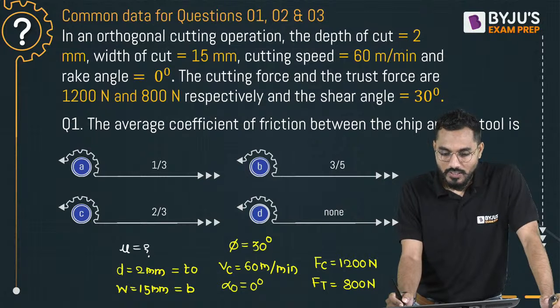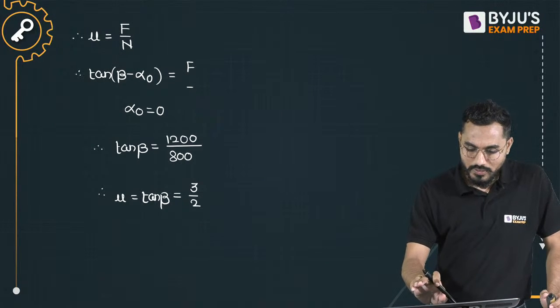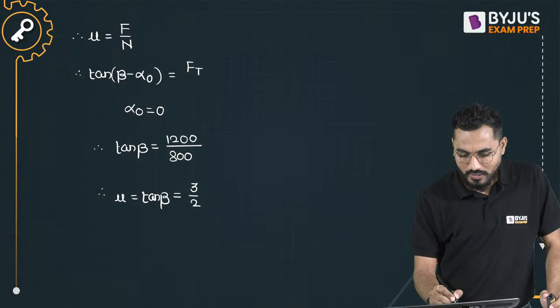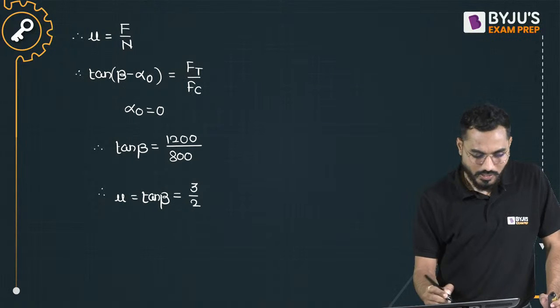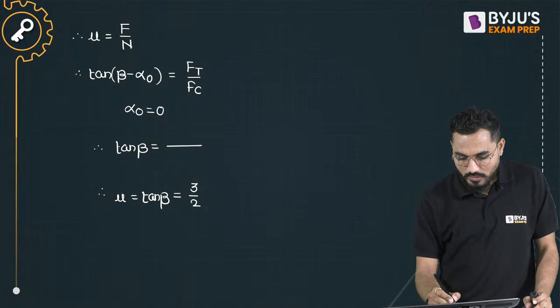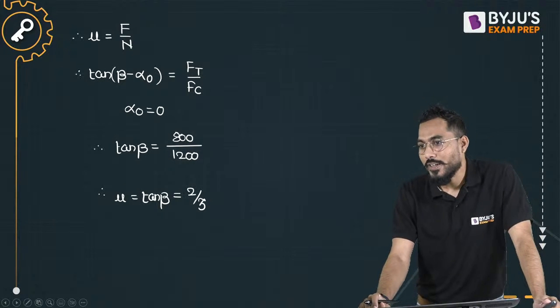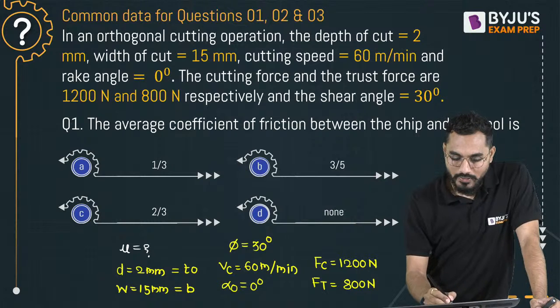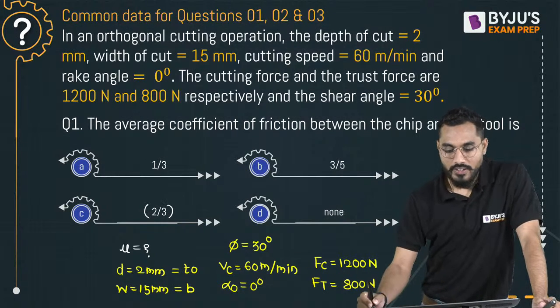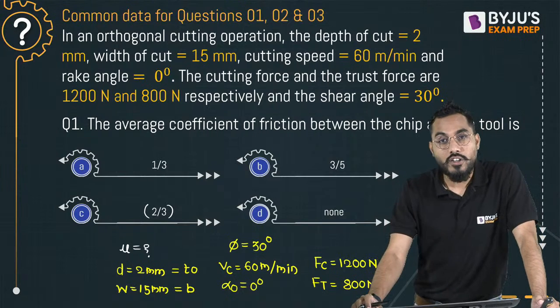Sorry, it has to be Ft by Fc. So it has to be 800 divided by 1200. So it is coming 2 by 3. 2 by 3 would be the answer. Is it okay? Yes. A simple question was asked: calculate the coefficient of friction.